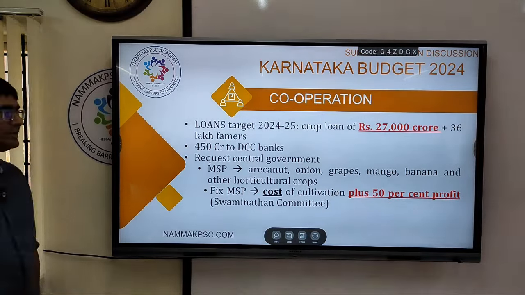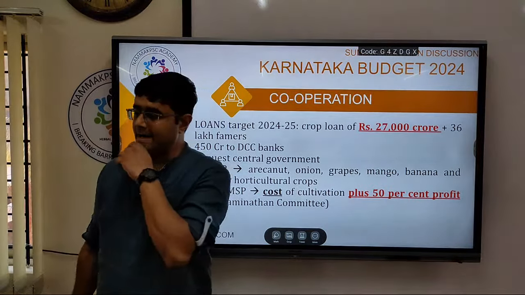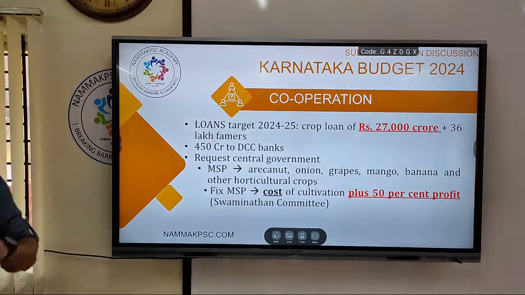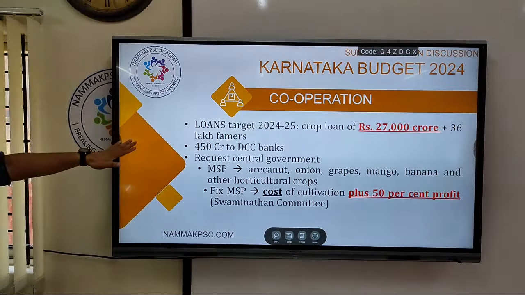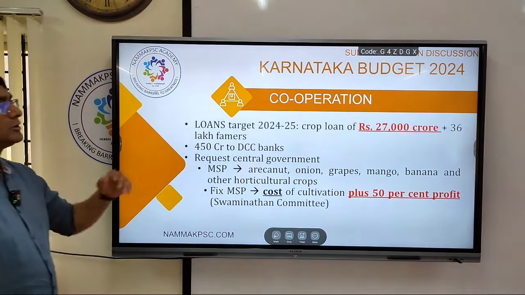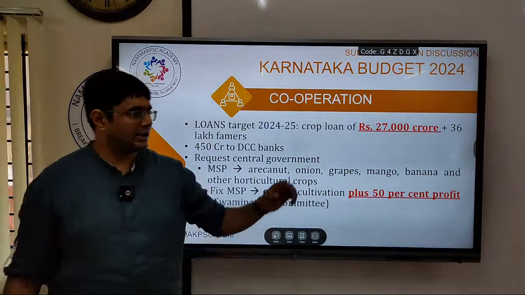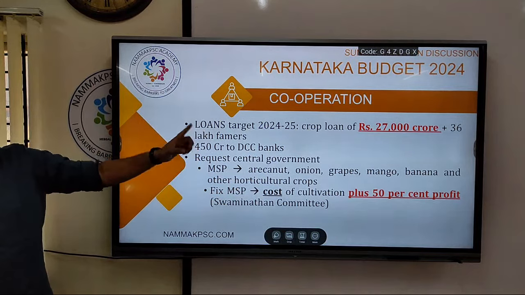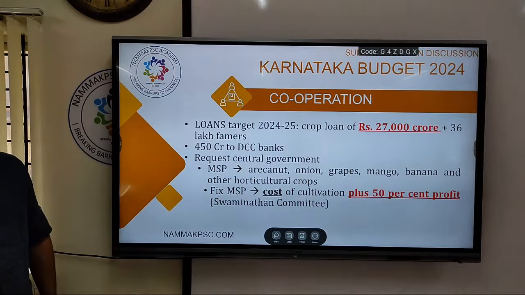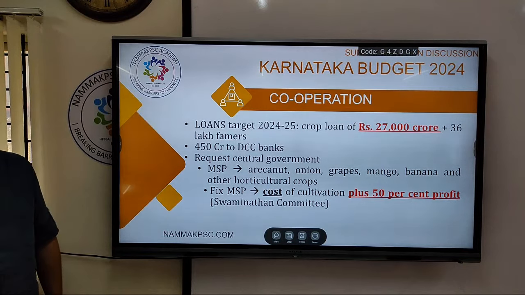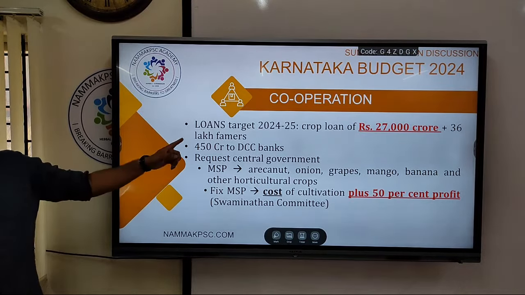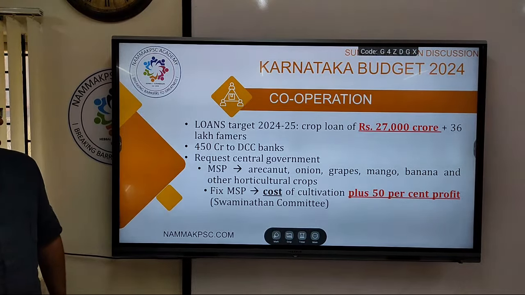Next is cooperative societies, with respect to agriculture and agrarian cooperative societies, etc. One is the target for crop loans. For this year, the government has announced that around 27,000 crores of crop loans shall be distributed through cooperative banks to about 36 lakh farmers.